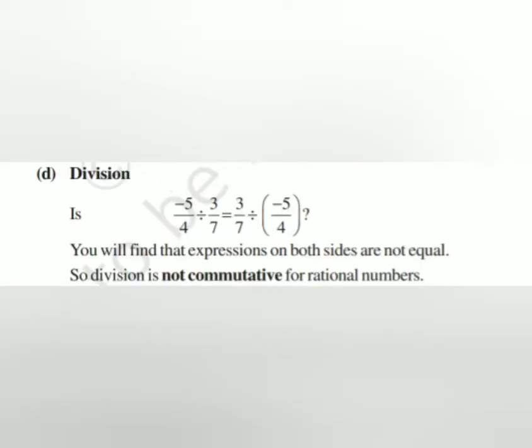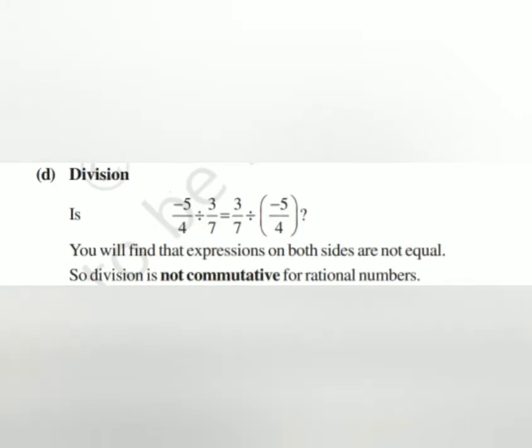Now let us consider division of rational numbers. Again, we will consider two rational numbers, minus 5 by 4 and 3 by 7. If we solve minus 5 by 4 divided by 3 by 7, we get the answer minus 35 by 12. But if we solve 3 by 7 divided by minus 5 by 4, we get the answer minus 12 by 35.